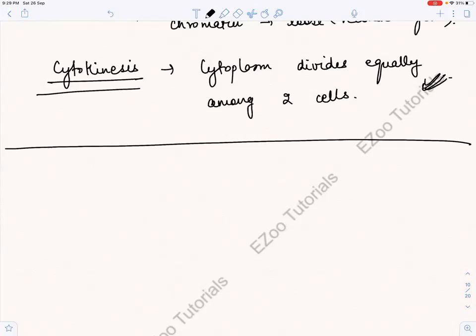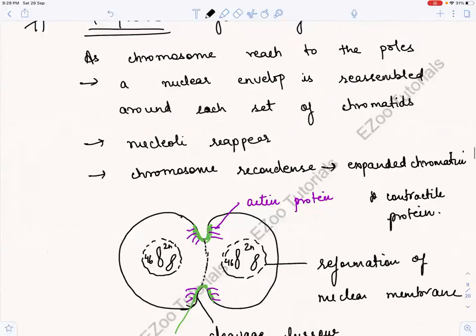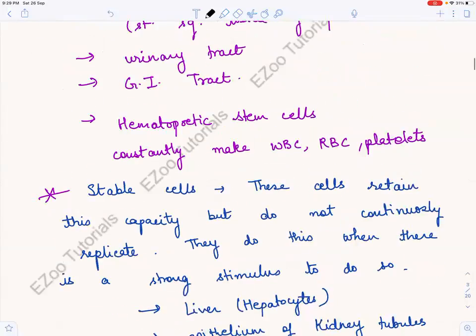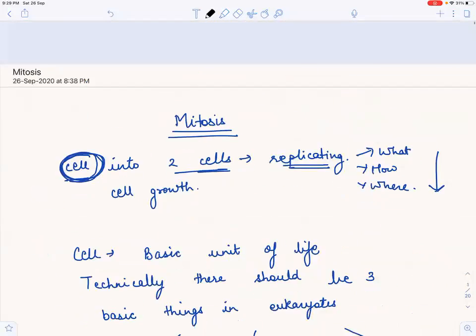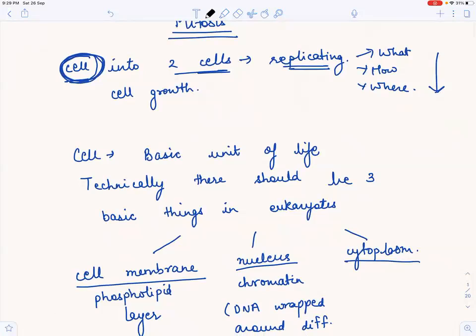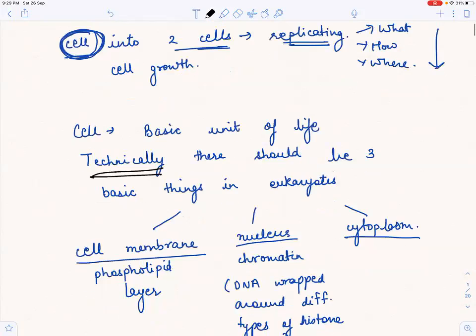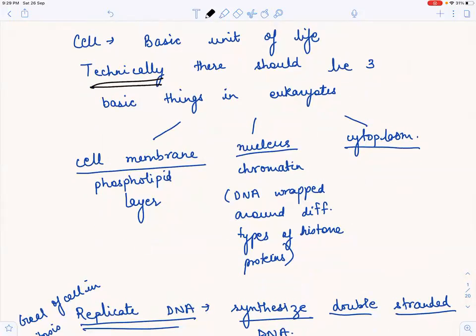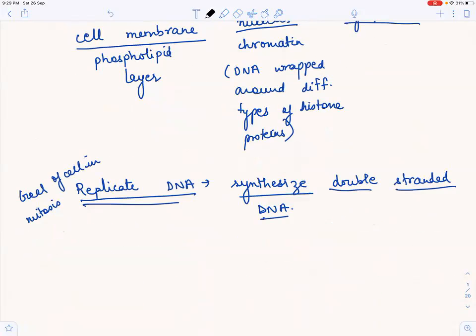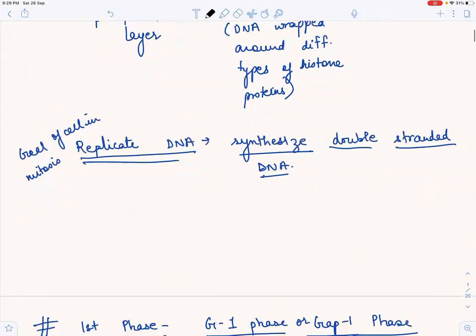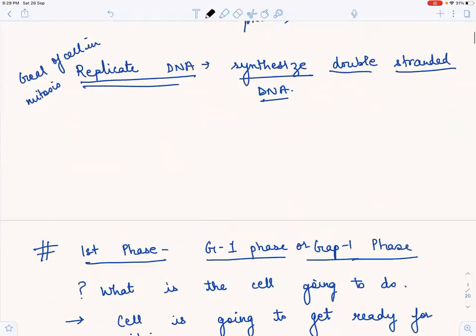Questions can come. So let us just quickly see what we have done today. We basically started with what is a cell, what are the 3 things that should be present in the eukaryote so that we can call it a cell. We said there should be cell membrane, nucleus, and cytoplasm. And we said the goal of my cell in mitosis is to replicate DNA, to copy DNA, same kind of genetic material.